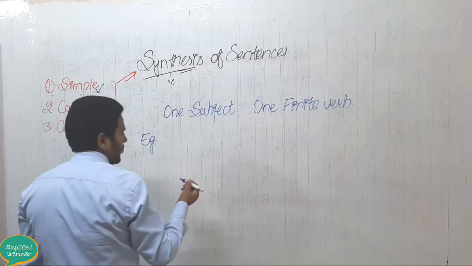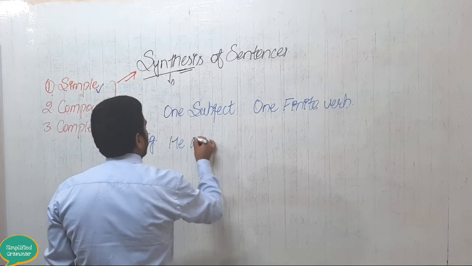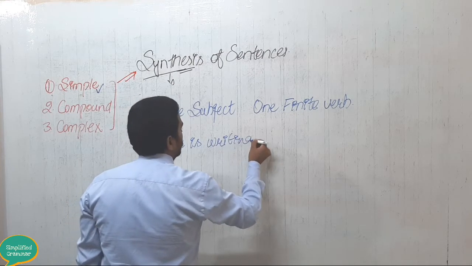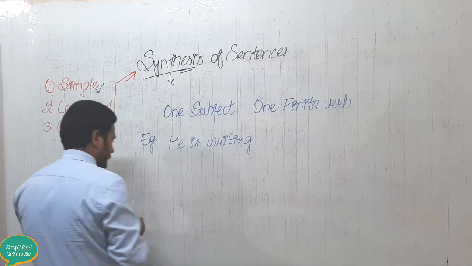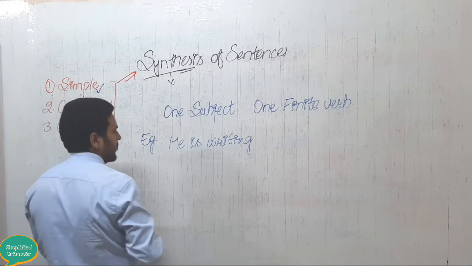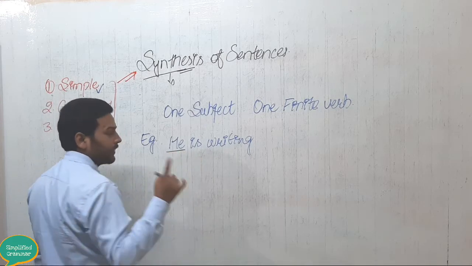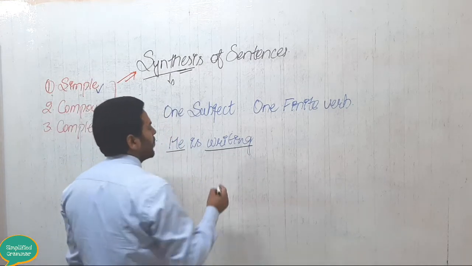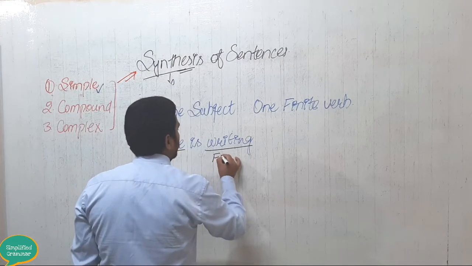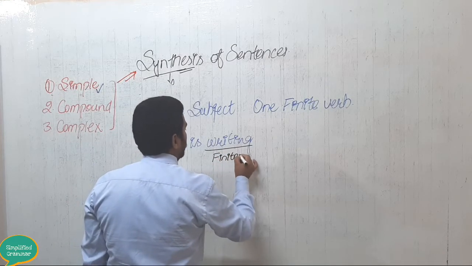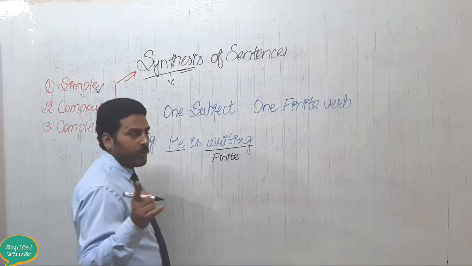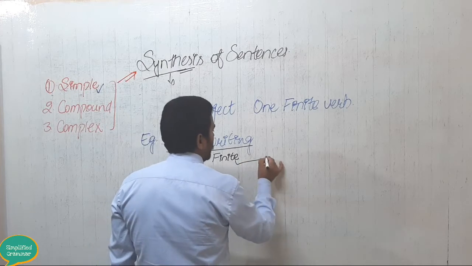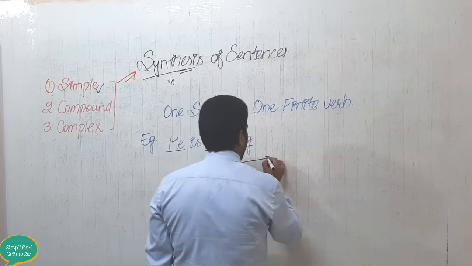He is writing. So here you can see in this particular sentence there is one subject, and there is one finite verb. Now some of you may be getting confused about what this finite verb is. Let me explain what this finite verb is.